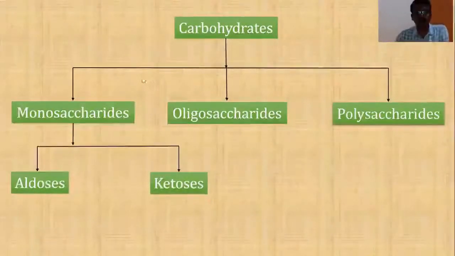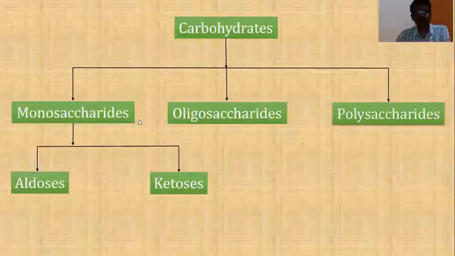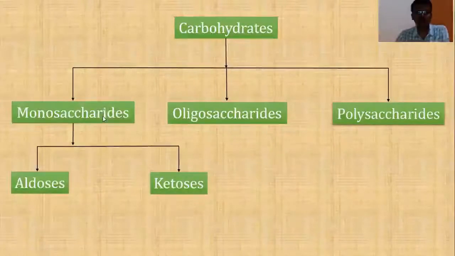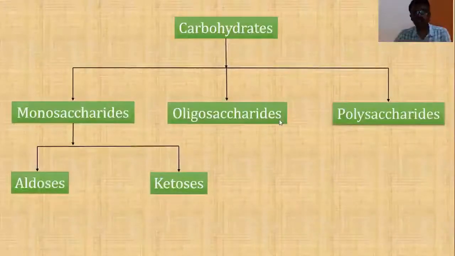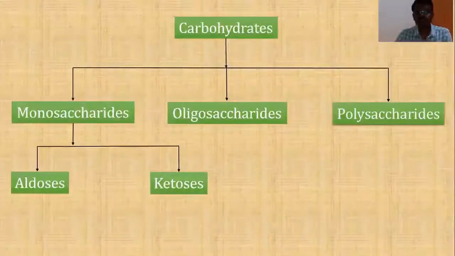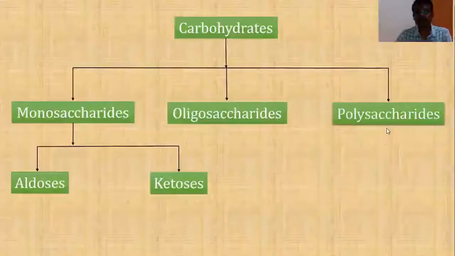Now, after the classification, we will have to consider at least the important carbohydrate moieties or examples under each category. Under monosaccharides, we will consider glucose and fructose, in detail, including the structural features. Under oligosaccharides, we have to consider disaccharides, particularly maltose, sucrose, and one more, that is lactose. We will have to learn in detail. And among polysaccharides, we will learn about starch, glycogen, and cellulose.